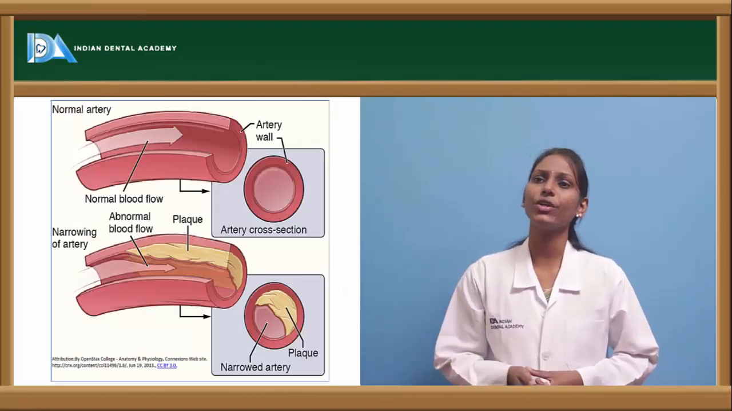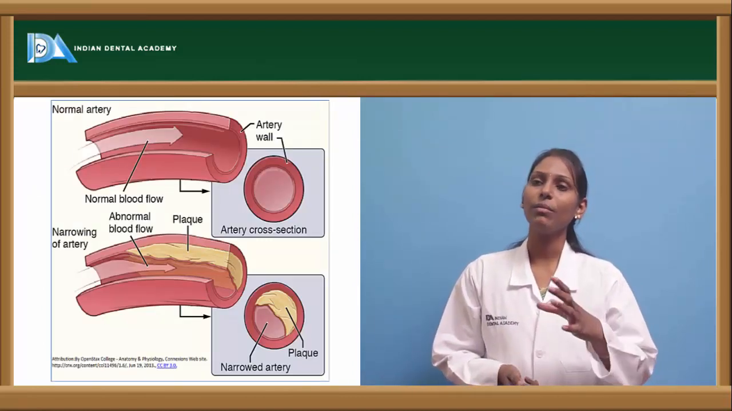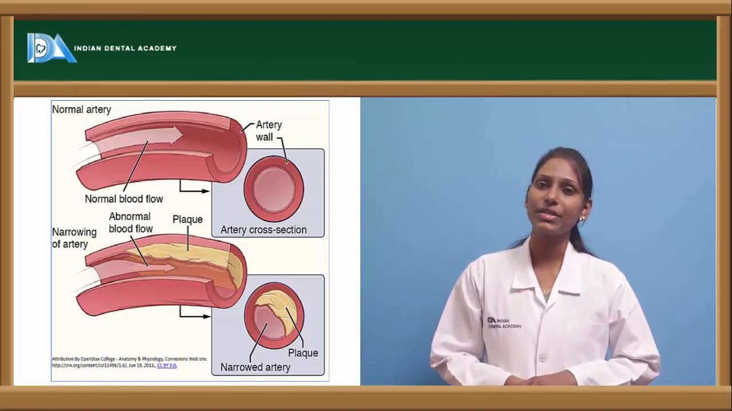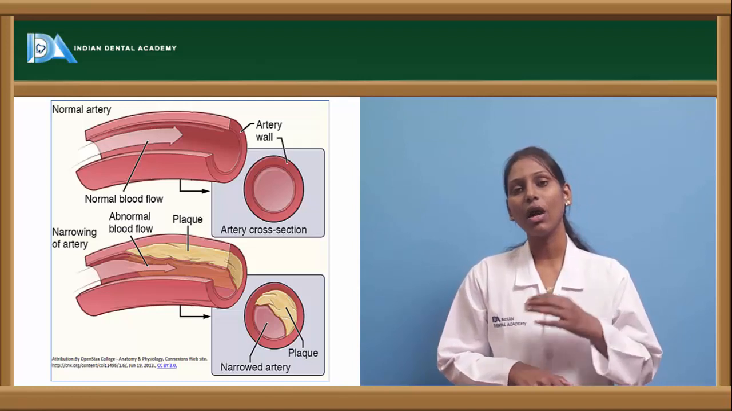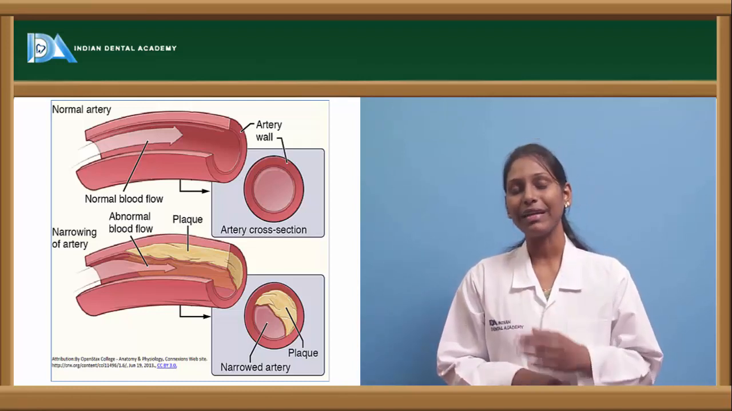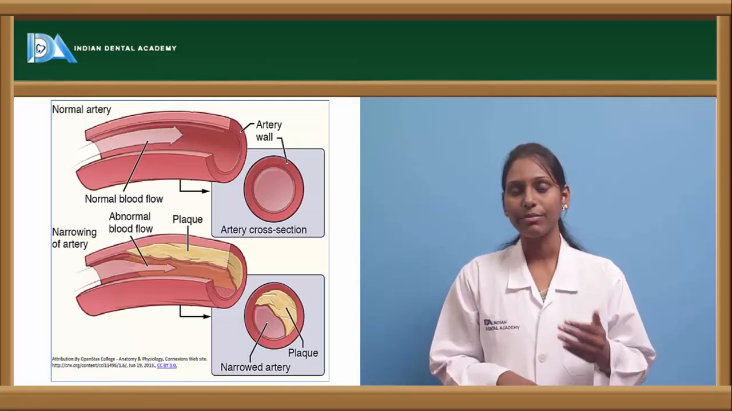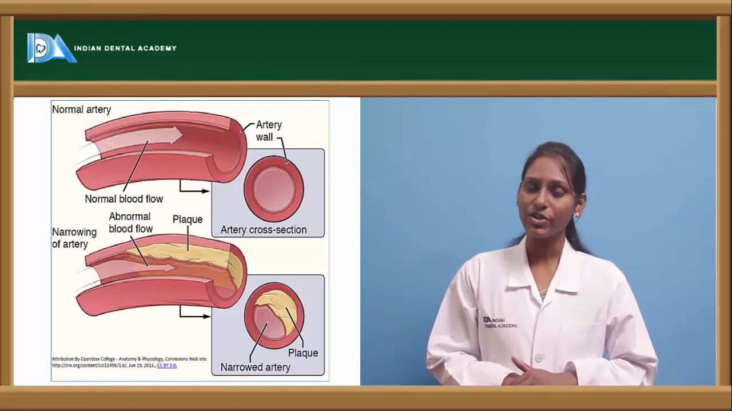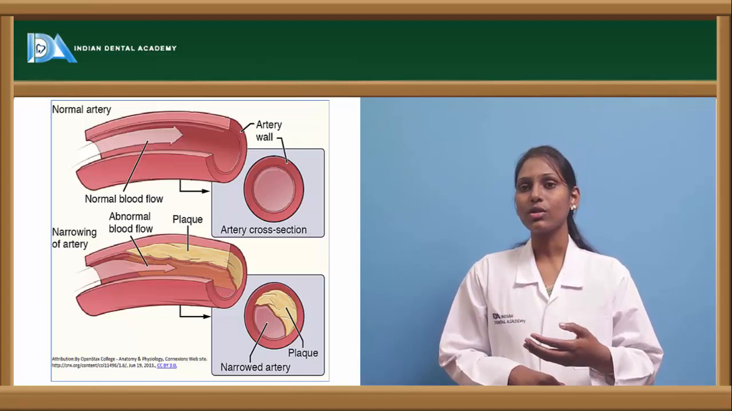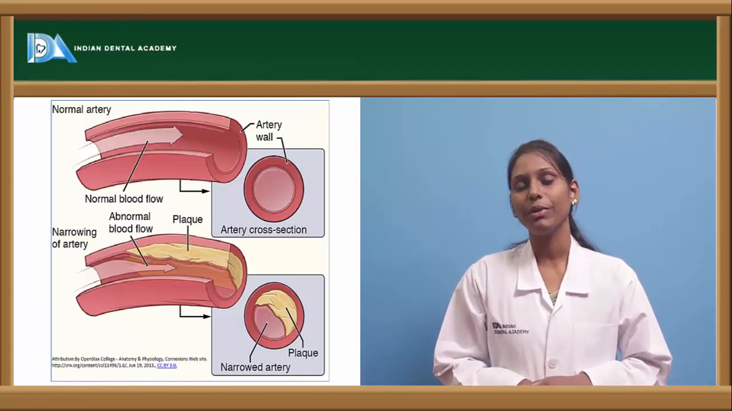This is a picture showing a normal artery. In a normal artery, when the arterial cross section is taken, the lumen is normal in size, so it will allow the normal perfusion of the blood. But whenever there is narrowing of an artery because of deposition of fatty material, which is leading to atherosclerosis, the result would be narrowing of the lumen of the blood vessel.